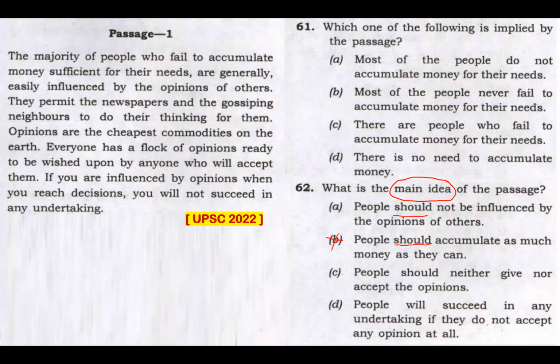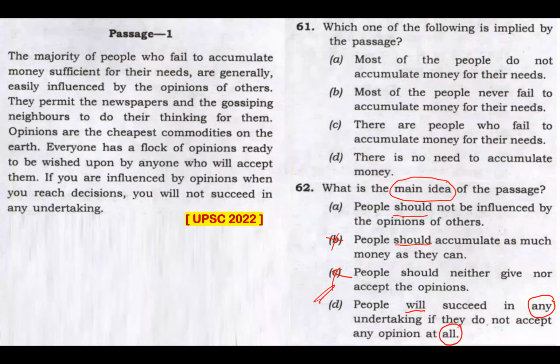Option C, people should neither give nor accept opinions. Now, this option is given for the sake of giving one option. That's it. Because this passage is not about people whether giving opinion or not. This passage is not about opinion. It's about being influenced by opinion while taking decisions. So C is not my option. Option D, people will succeed for sure, in any undertaking, any extreme, if they do not accept opinion at all.